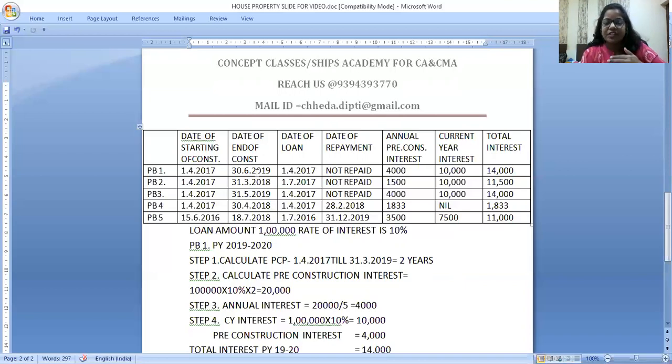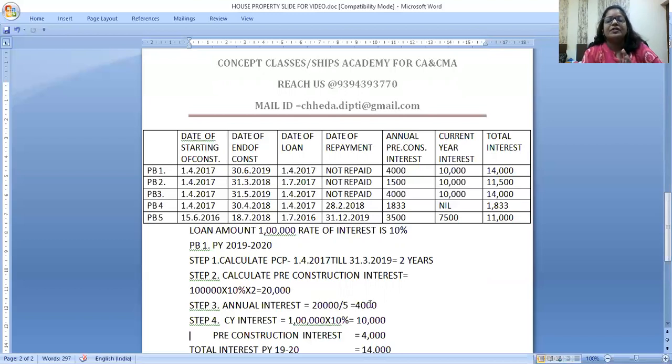So on 31st March 2019 my pre-construction period is over. 1/4/17 to 31st March 19, that is 2 years. I've just taken the loan amount as 1 lakh and rate of interest as 10%, and for 2 years the interest comes to 20,000. So my total pre-construction interest is 20,000.